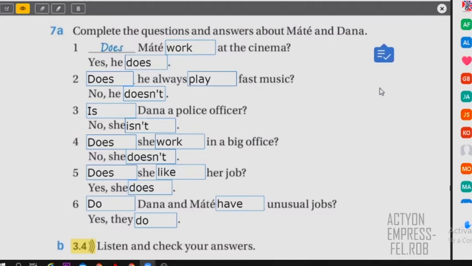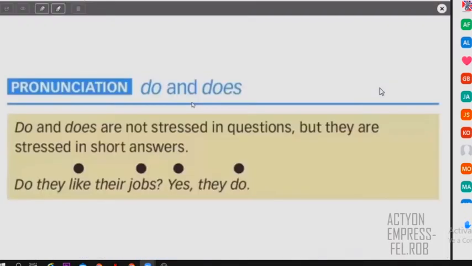Okay, so we have this about Dana and Mate. And as you see in these questions, there's a special intonation when they speak. So we're going to check this intonation in this part, right? First of all, some of you are pronouncing correctly, but in some cases, you need to check the pronunciation.